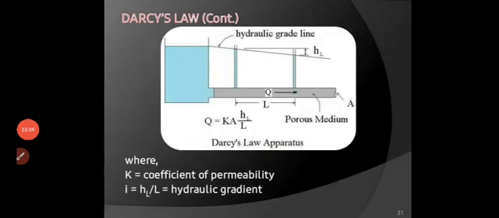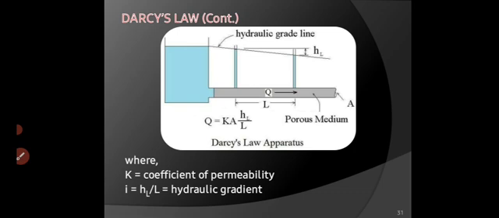So the equation is Q = KAi, where i is the hydraulic gradient and the hydraulic gradient is h_L by L. Gradient indicates the vertical height divided by horizontal length, right? In this experimental setup, if you want to find the discharge, one container is there with a constant head maintained in it, and we insert two piezometer tubes at a length L. Then find out the decrease in the surface, or we can say the hydraulic gradient line.